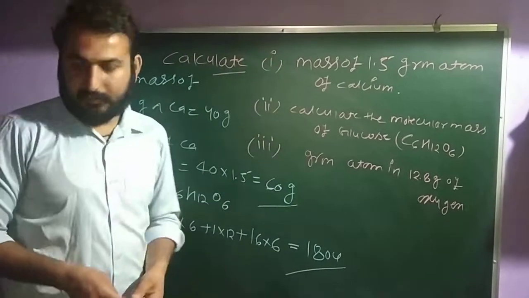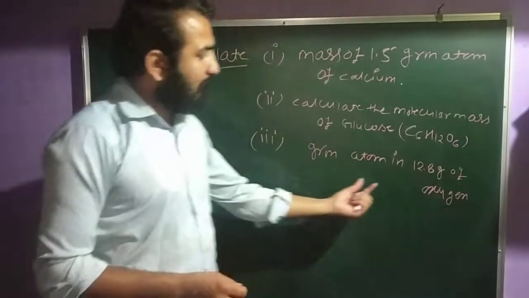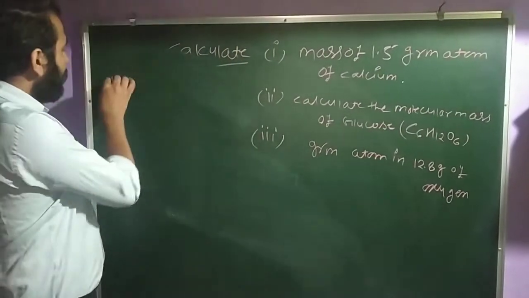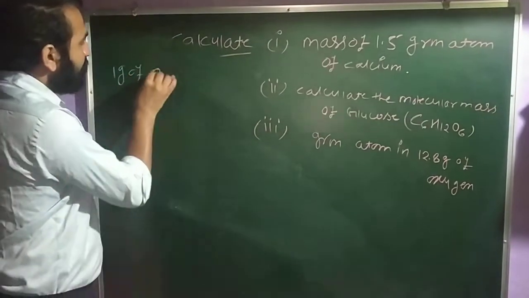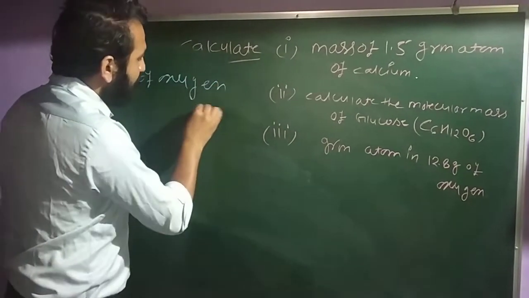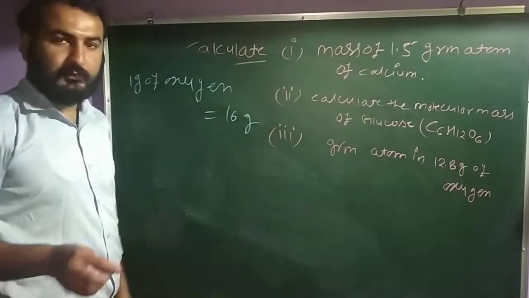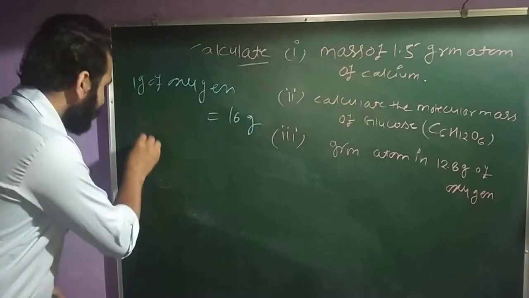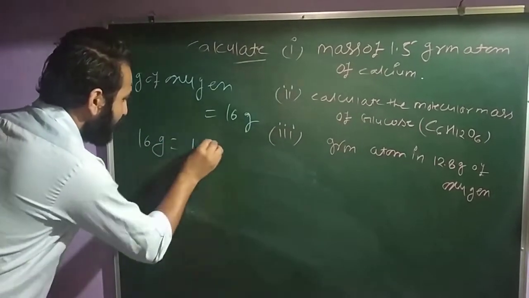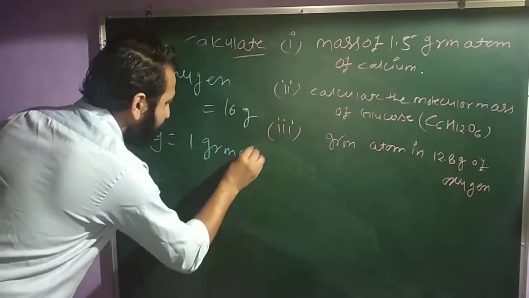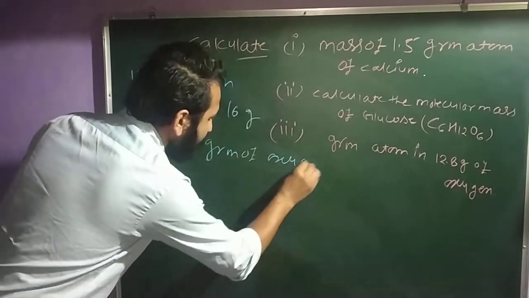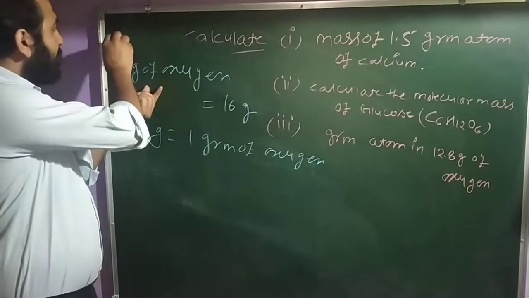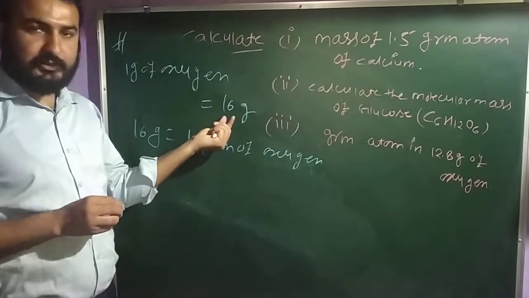Now comes the third. The gram atoms in 12.8 gram of oxygen. First of all, 1 gram atom of oxygen is equal to 16 gram.